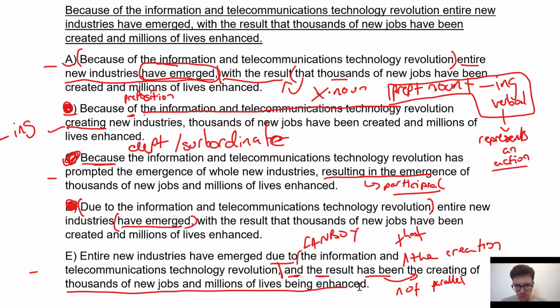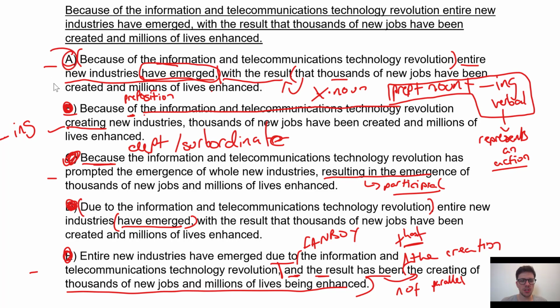It just says the result is the creating, because we can only take one thing, the direct object here, and so giving it that would make it much clearer, and then we could give the whole thing as being the result. So we could say, "and the result has been that thousands of new jobs have been created and millions of lives have been enhanced." That would be fine, but we don't have that, so E is wrong, A is right.